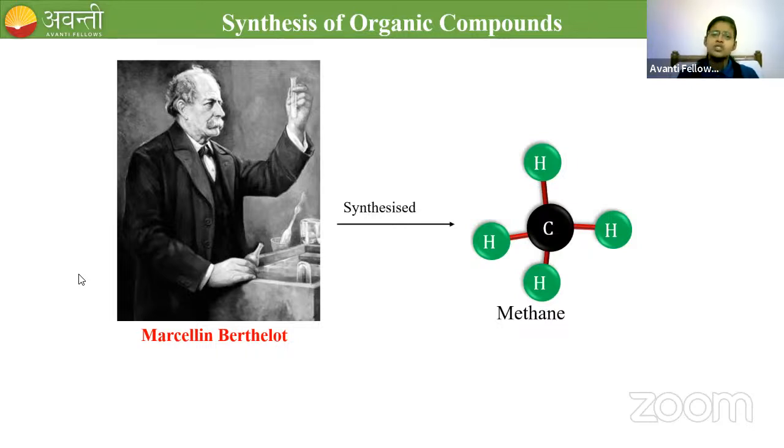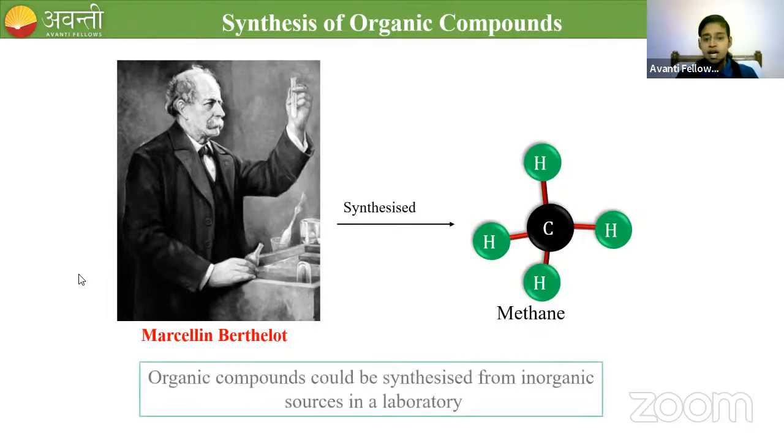All these compounds, urea, acetic acid, methane, all these organic compounds were synthesized from inorganic sources in the laboratory. If you observe all these three compounds very carefully, all of them are made up of carbon.